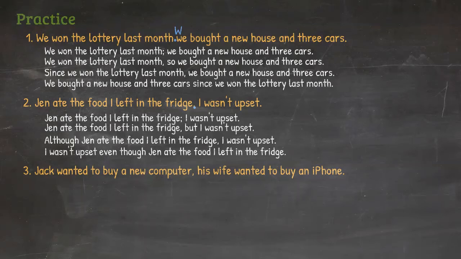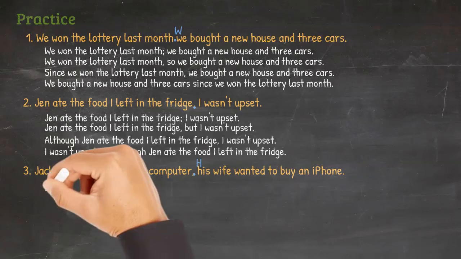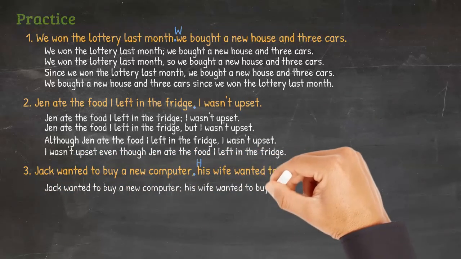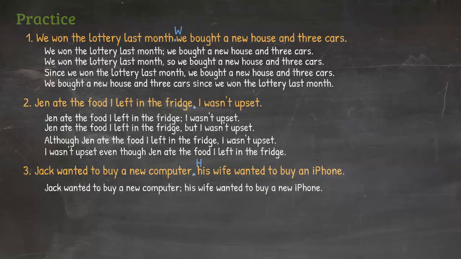And number 3. Jack wanted to buy a new computer, period. His wife wanted to buy an iPhone. Or Jack wanted to buy a new computer, semicolon. His wife wanted to buy an iPhone. When it comes to the compound sentence, there are 2 fanboys we can use. It depends on what we want to say.